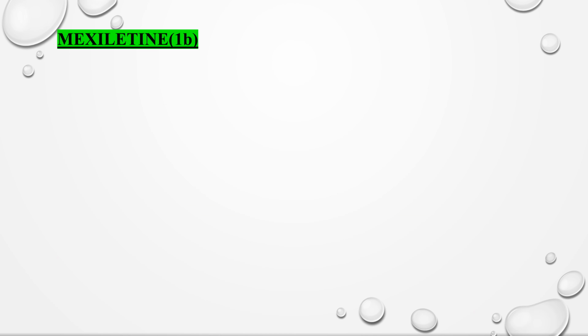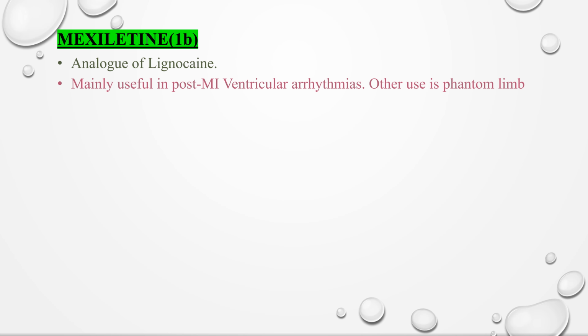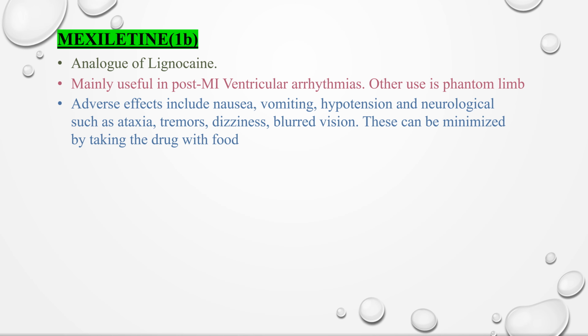Coming to the drug mexiletine. It is an analog of lignocaine. It is mainly useful in post-MI ventricular arrhythmias. Extracardiac uses of mexiletine include phantom limb. Adverse effects include nausea, vomiting, hypotension, and neurological side effects such as ataxia, tremors, dizziness, and blurred vision. These can be minimized by taking the drug with food.